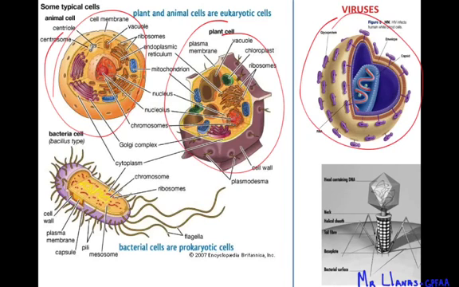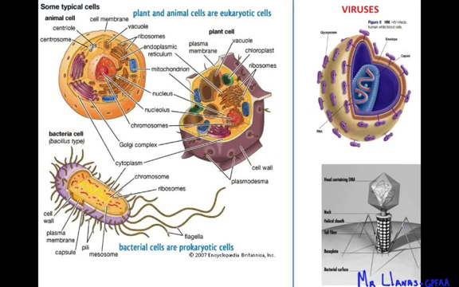Okay, this one is the HIV virus. This one is the bacteriophage, which is a virus that only affects bacteria. Okay, and we know that the glycoproteins here in the HIV virus are not like cilia. They're not used for movement. Those glycoproteins are actually used for attachment to the helper T cells, which is what the HIV virus attacks.